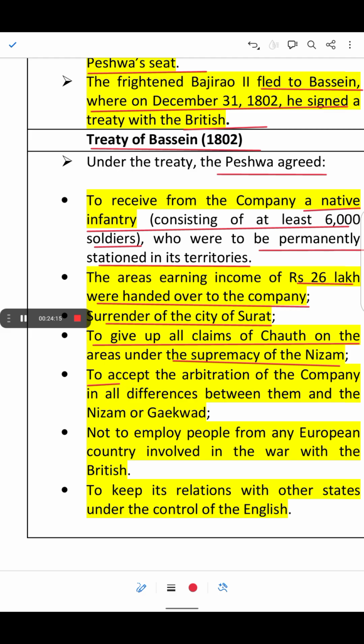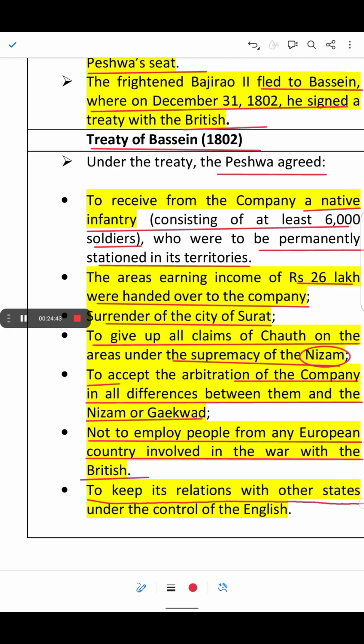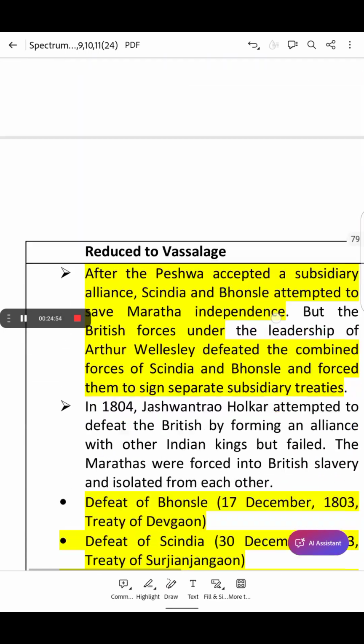He also agreed to give up all the claims of Chauth on the areas under the supremacy of the Nizam of Hyderabad, to accept the arbitration of the company in all differences between the Peshwa, the Nizam and the Gaikwad, not to employ people from any European country involved in a war with the British, and to keep its relations with other states under the control of the English. So all these terms and conditions were signed under the Treaty of Bassein.